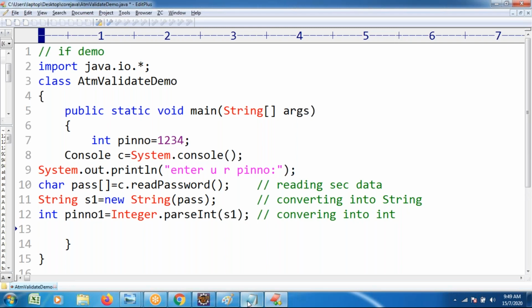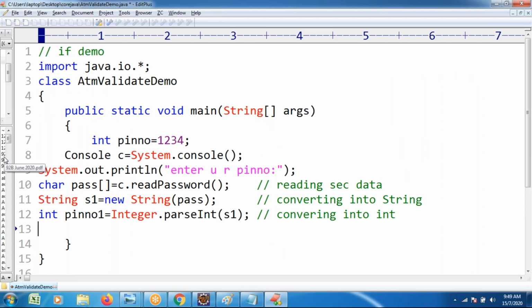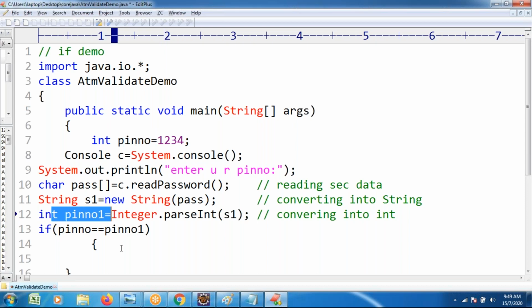Now I'm planning to apply the if condition. Checking the condition: if true, execute some statement; otherwise, false. Here I want to do the if condition check. What's the condition? As per my records, my PIN number is double equals to the PIN number I entered.